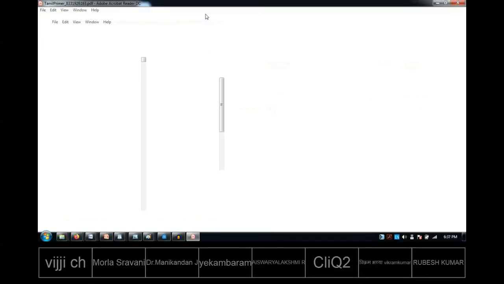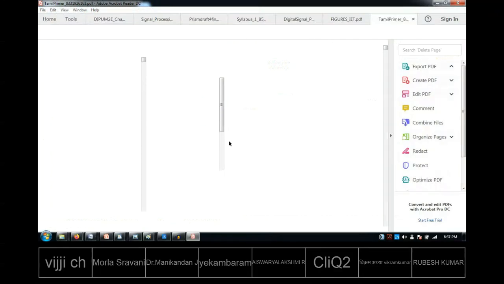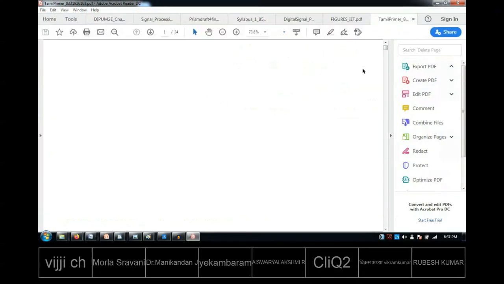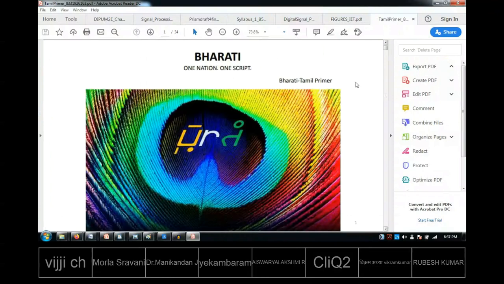The name says Bharati script, one nation, one script. That means throughout India, one way of writing.